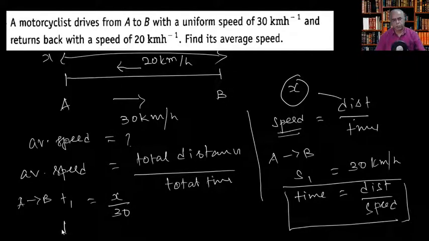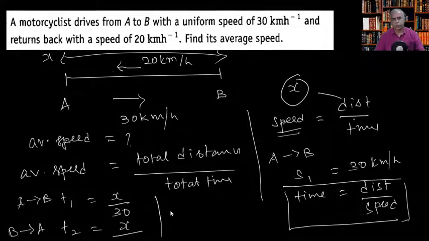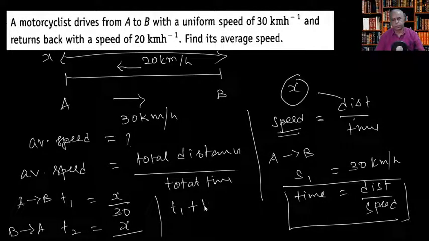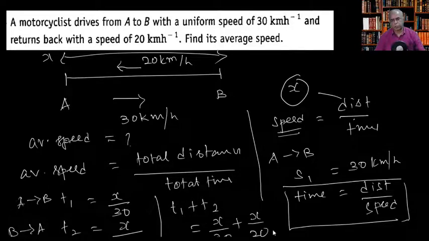And what about T2? T2 is equal to again x divided by 20, this is B to A, 20 kilometer per hour. Now what is the total time taken? T1 plus T2, which is nothing but x by 30 plus x by 20. Do you understand? So that is the total time taken.